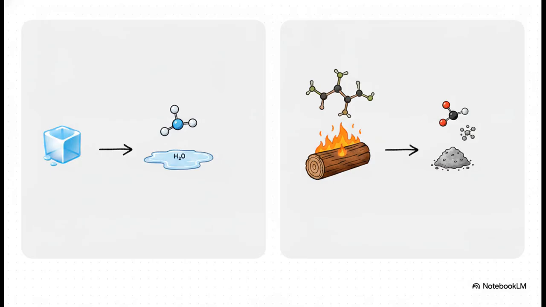But we have to draw a hard line between a temporary shift and a true fundamental transformation. Melting ice is just a physical change, right? It looks different, but structurally it's still good old H2O. But burning a log of wood? That's a true chemical change. The molecular structure is fundamentally altered, and completely new substances, like ash and gas, are born out of the process.